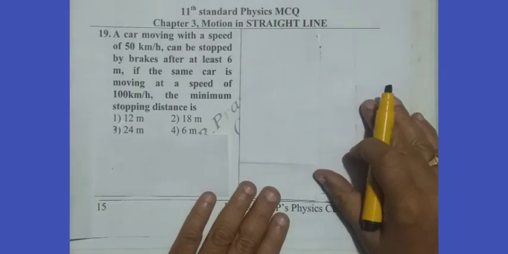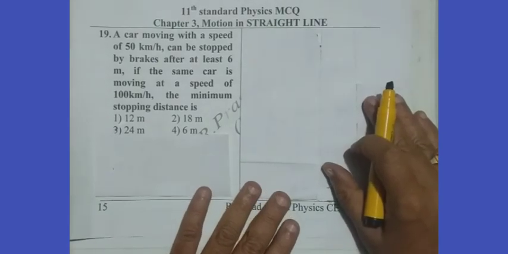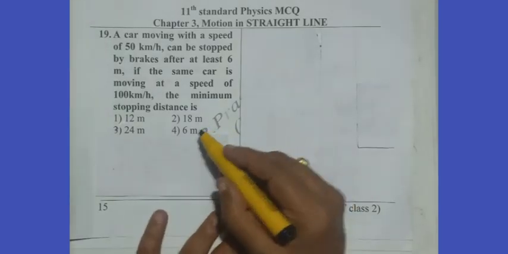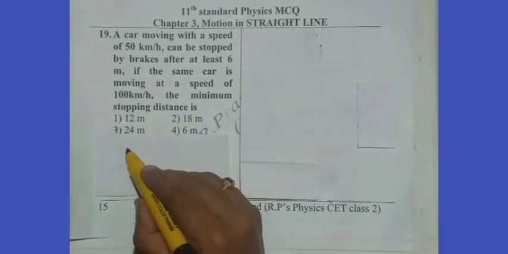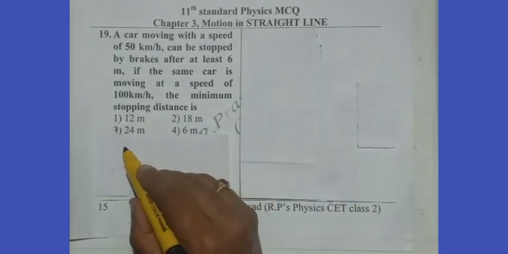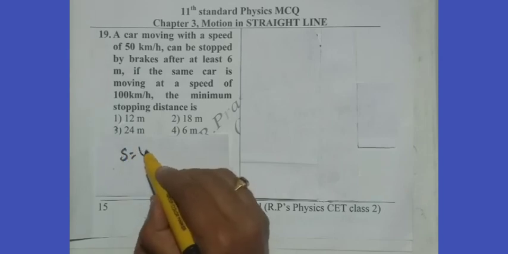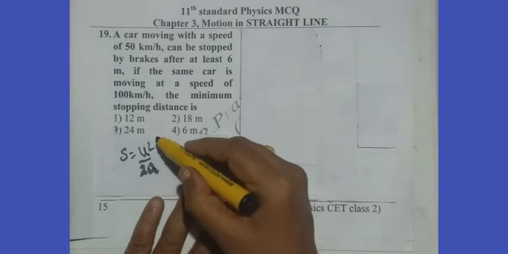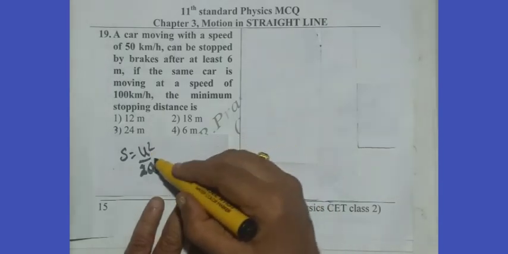Now going for the 19th question. A car moving with a speed of 50 km per hour can be stopped by brakes after at least 6 meters. If the same car is moving at 100 kilometers per hour, what is the minimum stopping distance? We know the stopping distance formula is S equals U square by 2a, where final velocity is taken to be 0.